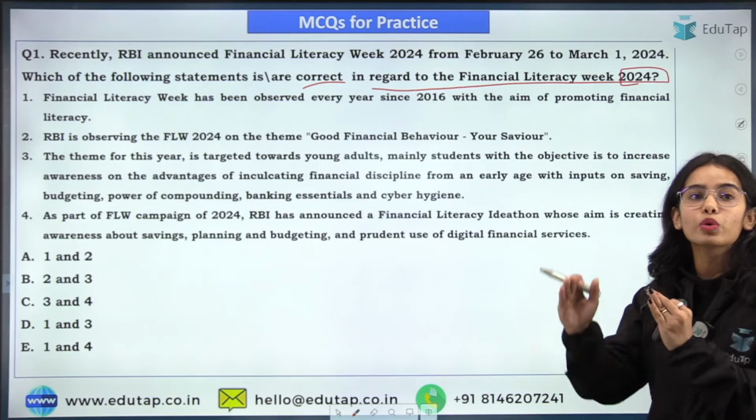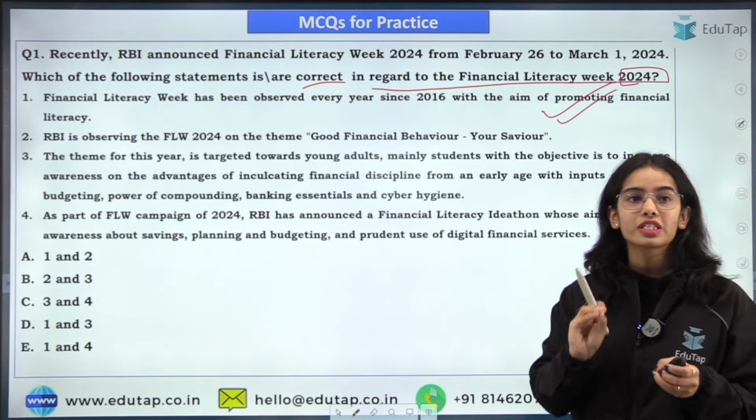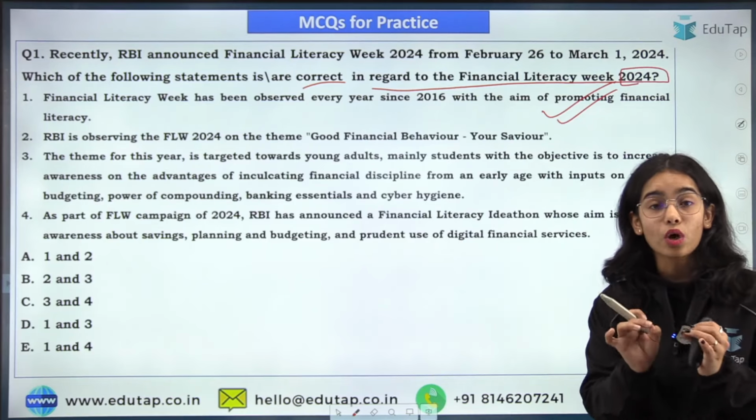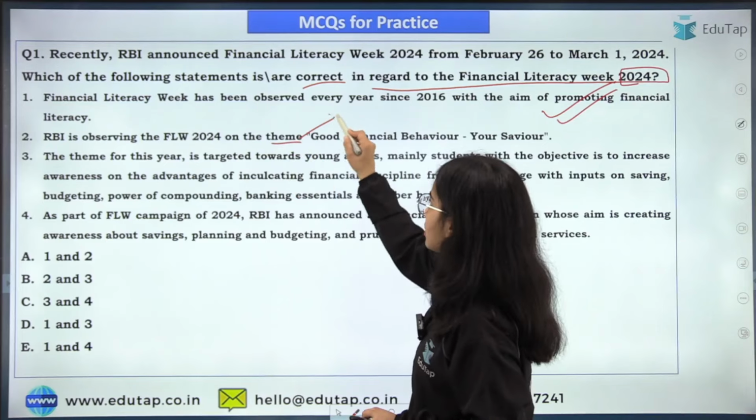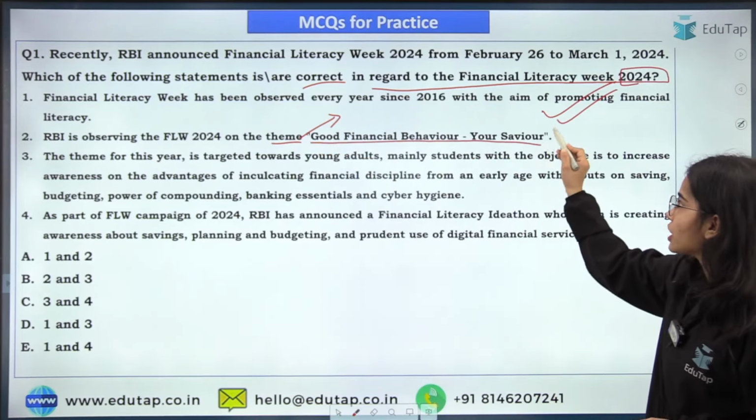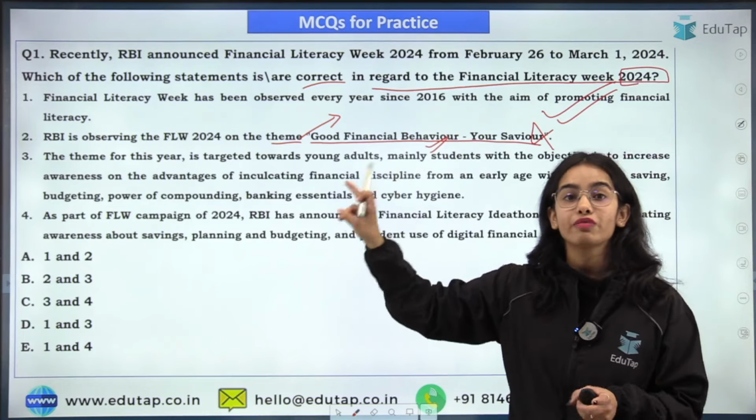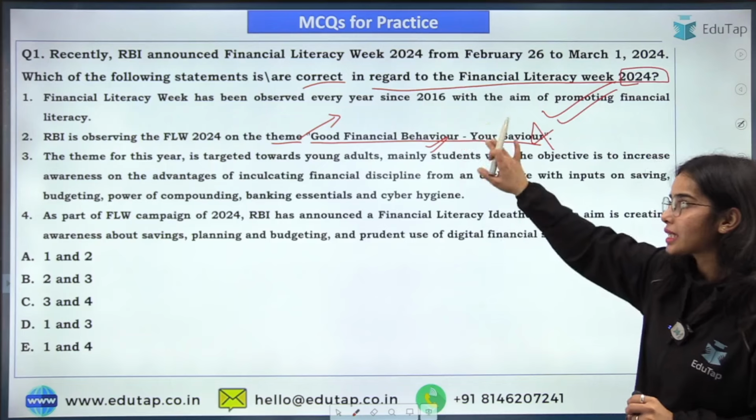2016 with the aim of promoting financial literacy. So this is absolutely correct. The Financial Literacy Week has been observed since 2016. Next, RBI is observing the Financial Literacy Week 2024 on the theme Good Financial Behavior Your Savior. So this is not correct. This theme was the theme of Financial Literacy Week of the previous year, that is, Financial Literacy Week of 2023 had this theme.